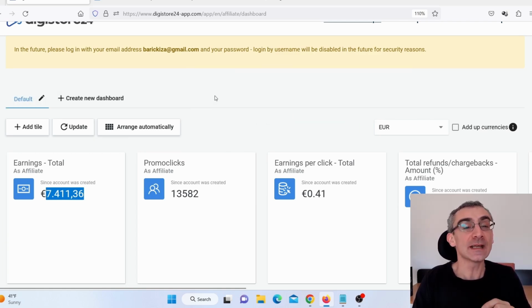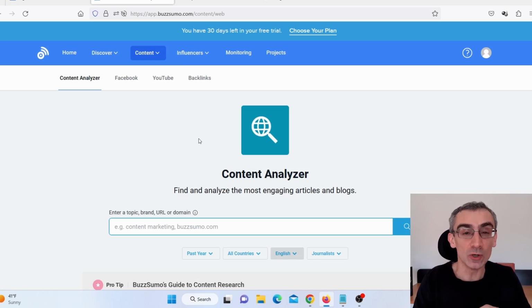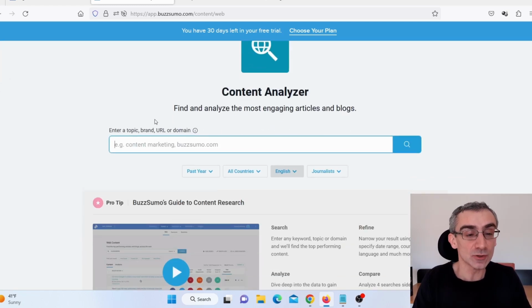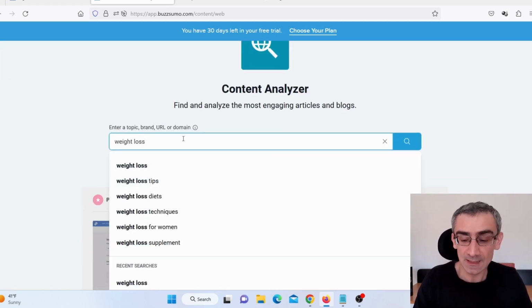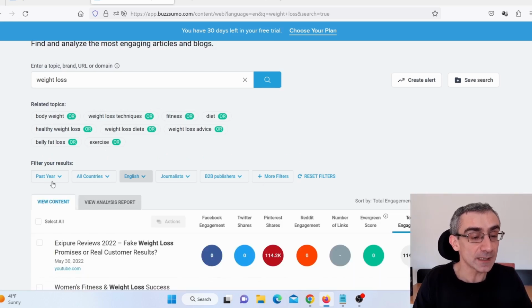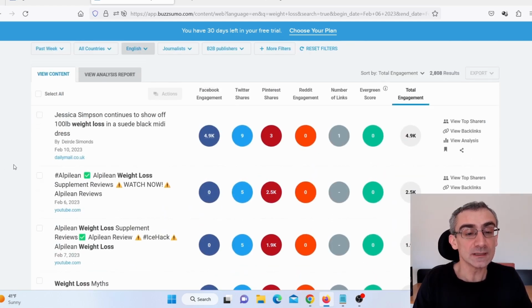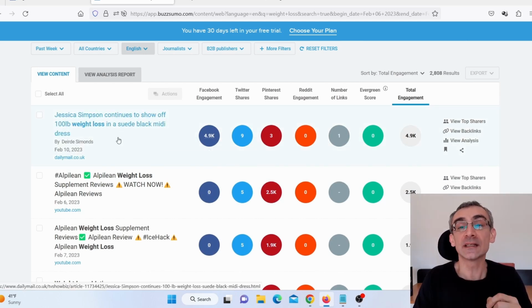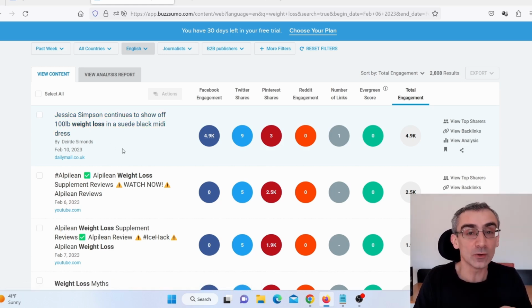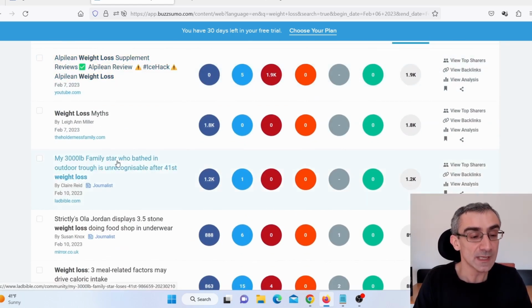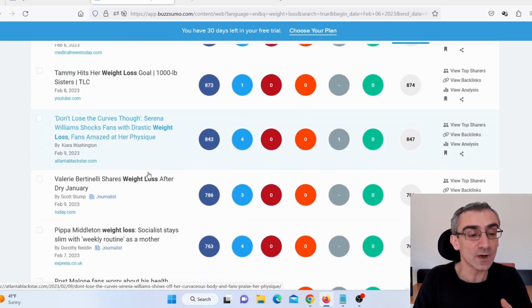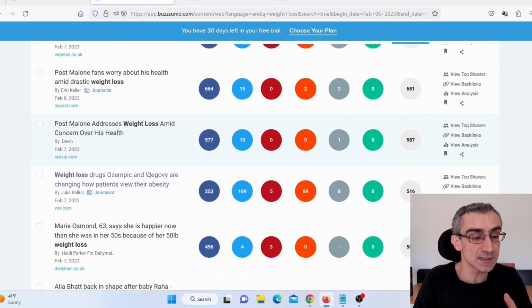So first thing I did, I actually went on a website called BuzzSumo. This website will help you to find hot trends in a specific niche. Here I typed weight loss, for example, and pressed enter. And here I have chosen past week, okay? Here you can see total engagement on Facebook, Twitter, Pinterest, Reddit, number of backlinks, and content that has the most engagement in the past week on the internet. All you have to do is scroll through this to find some interesting posts.